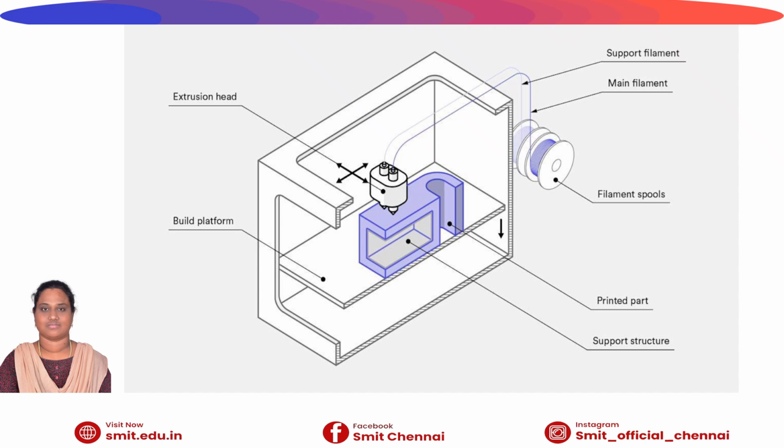The printer extrudes melted material in these strands and deposits them layer by layer along a path determined by the design. Once deposited, the material cools and solidifies. You can attach fans to the extrusion heads to accelerate cooling in some cases.